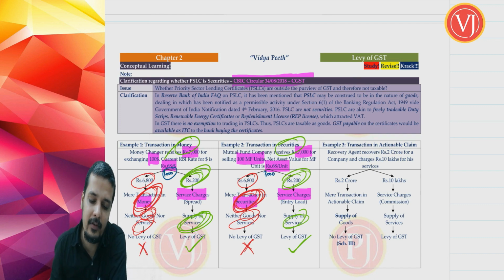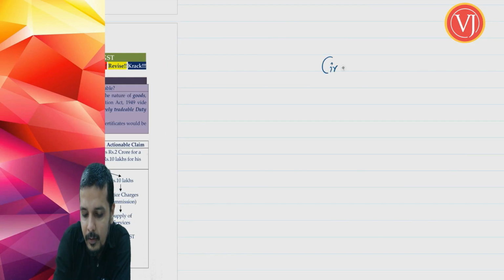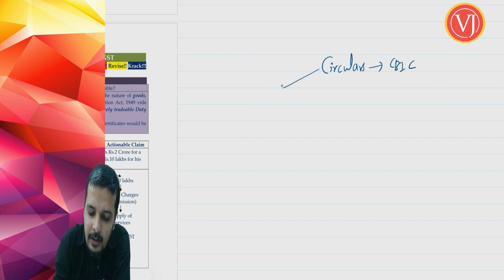So when you talk about circulars, they are issued by an authority called as board. Now, circulars do not form part of law.